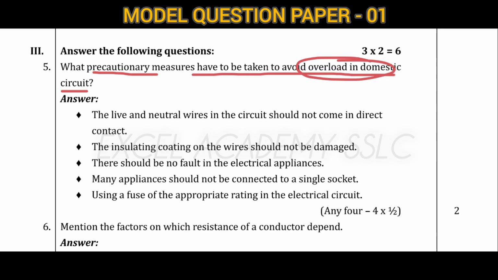Using a fuse of the appropriate rating in an electrical circuit. The live and neutral wires in the circuit should not come in direct contact. Insulating coating on the wire should not be damaged. If you are placing any wires or any fuse, they should not be connected to a single socket. After that, the insulating coating on the wire should not be damaged.